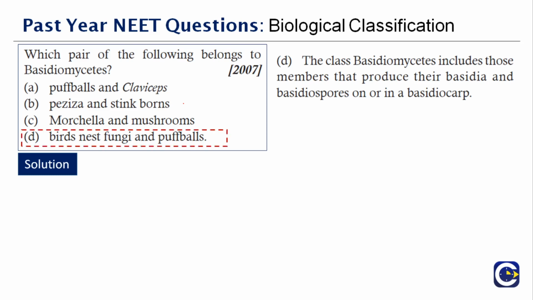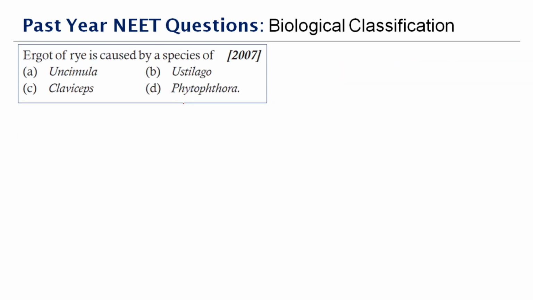Therefore, the correct answer to this question is option D. Next question here. Ergot of rye is caused by the species of dash. Okay, what do you mean by ergot of rye? It's a plant disease actually. Okay, it is a plant disease